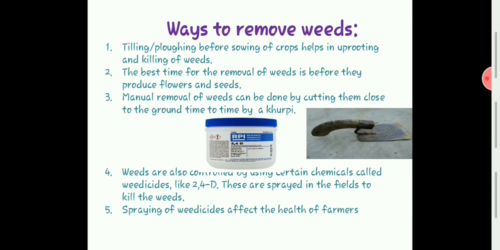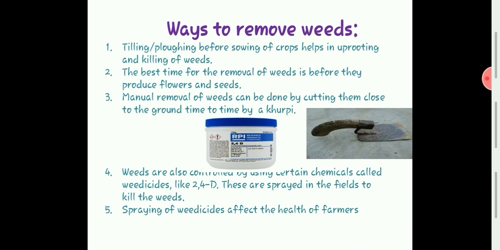We should not allow these weeds to grow until they produce flowers and seeds, because once they produce seeds, the seeds will disperse here and there, and you are allowing the weeds to reproduce more and more. Then again the task will be difficult. So before the weeds produce flowers and seeds, we have to remove them.